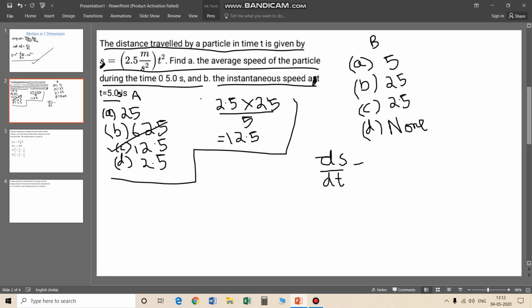Which is equal to ds is 2.5 t square. The 2 will come down, this will be 2 minus 1, 5t. It is 5t. Right? This differentiation, while doing maths, we will surely do in upcoming videos. I am showing you very briefly now how to solve; there I will go into details. This is 5t. T is given 5, then the answer is 25. Option B. Right.